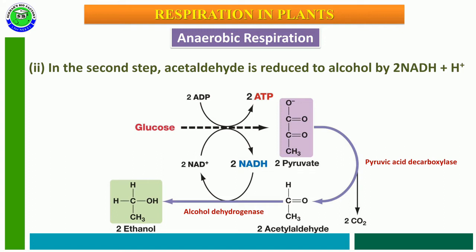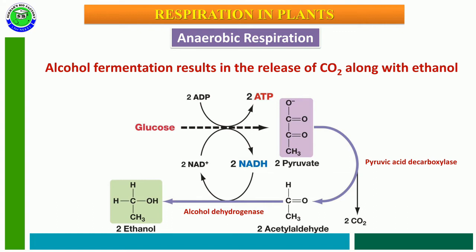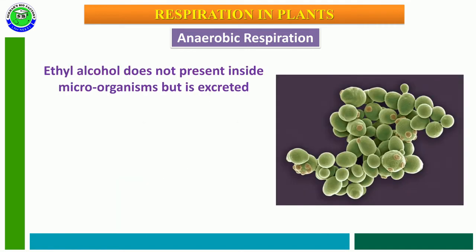In this way, the two molecules of pyruvate are converted into two molecules of ethanol, utilizing two NADH plus H plus molecules. Alcohol fermentation results in the release of carbon dioxide into the atmosphere. Along with this, ethanol is produced as an end product.